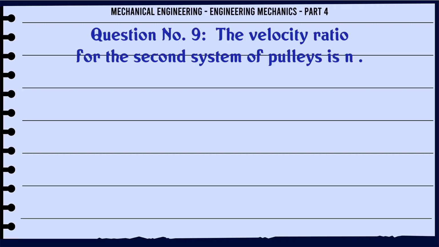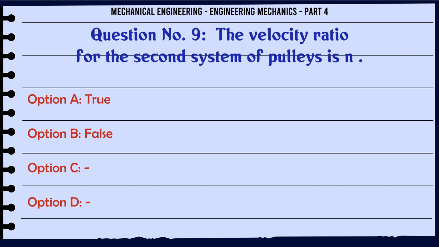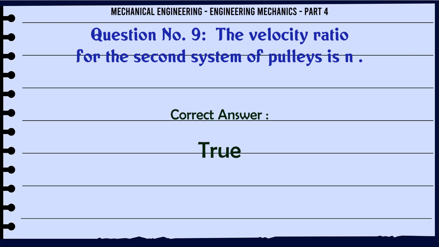The velocity ratio for the second system of pulleys is N. A. True, B. False. The correct answer is true.